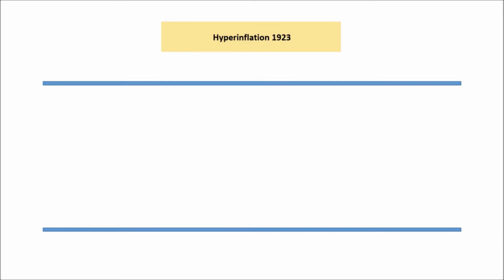By 1923, we get hyperinflation. So the French invade the Ruhr because the Germans can't pay the second reparations instalment, and that has a catastrophic effect on Germany.